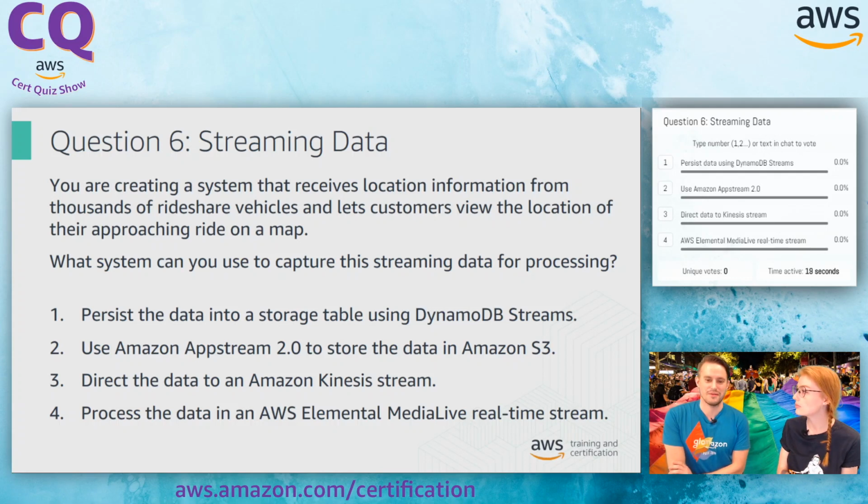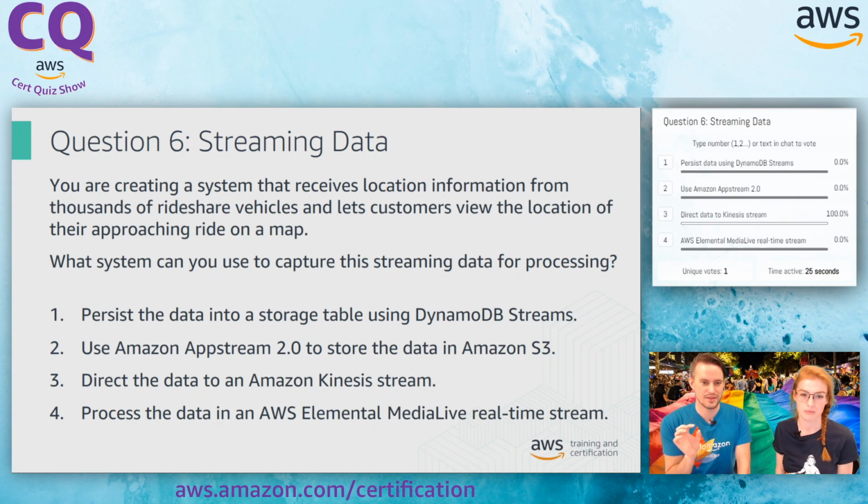Okay, so in light of our previous questions, again, I'm going to look at the question text and think of some key things that I want to look at here. Because again, there's probably several potential options, and we're looking for the best one, right? So we're looking for a system, we're dealing with location information that's streaming in from an external source. Yep. We are looking at thousands, so we're not talking dribs and drabs, we're talking a torrent of information coming in. Yep.